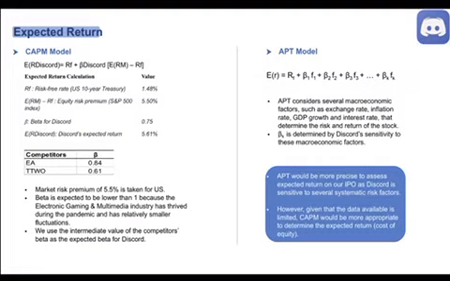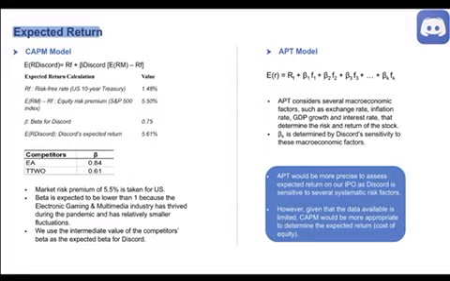Moving on, we'll be looking at expected return. First off, we have the CAPM model. A market risk premium of 5.5% is taken for the US. Beta is expected to be lower than 1 because the electronic gaming and multimedia industry has thrived during the pandemic and has relatively smaller fluctuations.